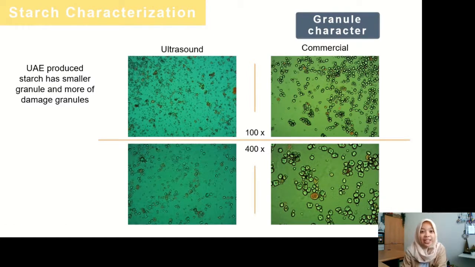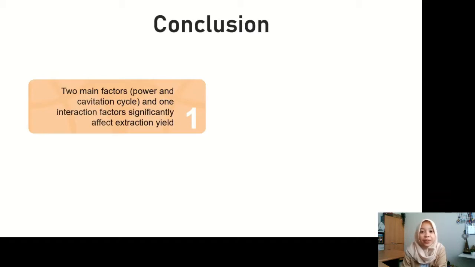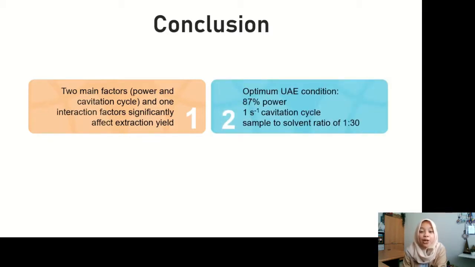Finally, from all this information, we can conclude that first, 2 main factors, including power and cavitation cycle, and 1 interaction factor significantly affect the extraction yield. Second, the optimum ultrasound-assisted extraction condition was 87% of power, 1 per second cavitation cycle, and sample to solvent ratio of 1 to 30.